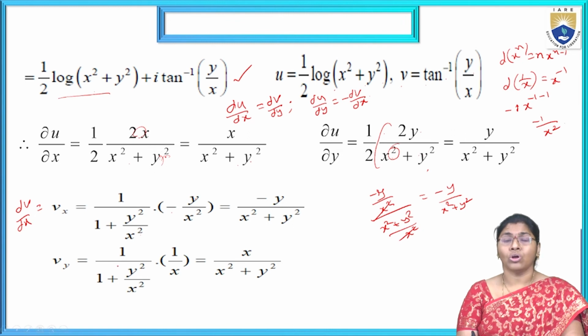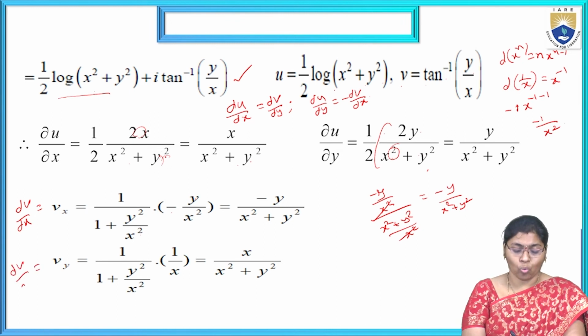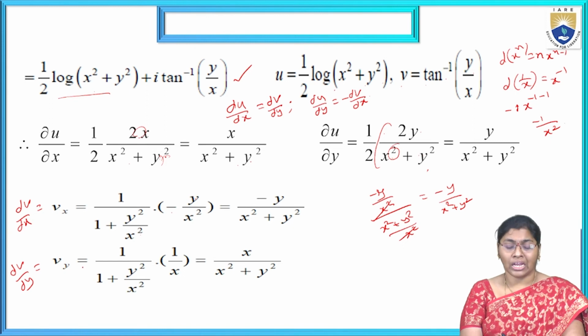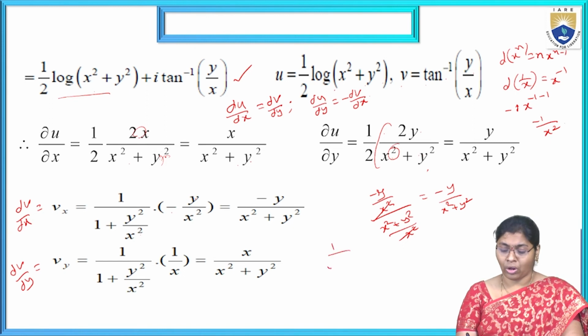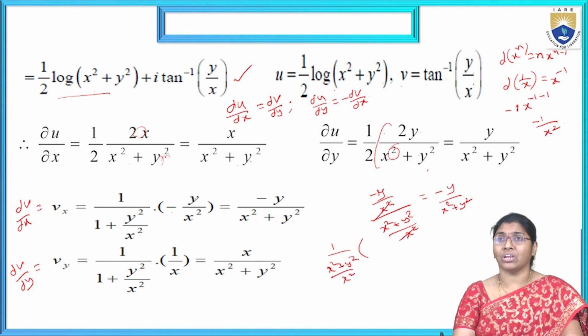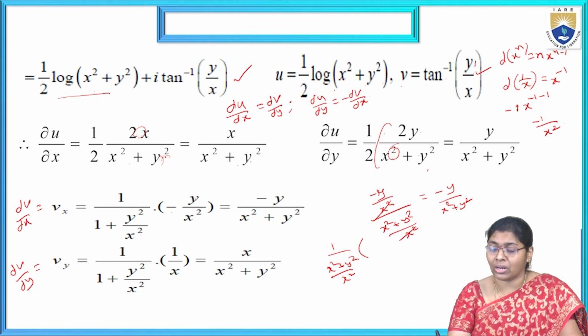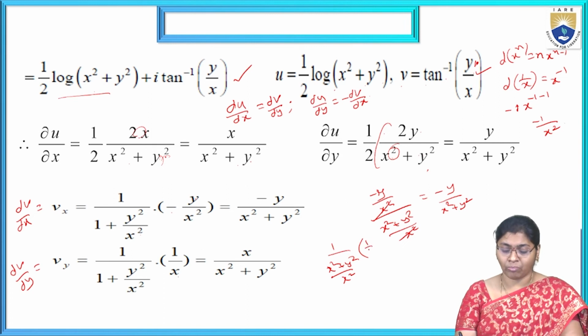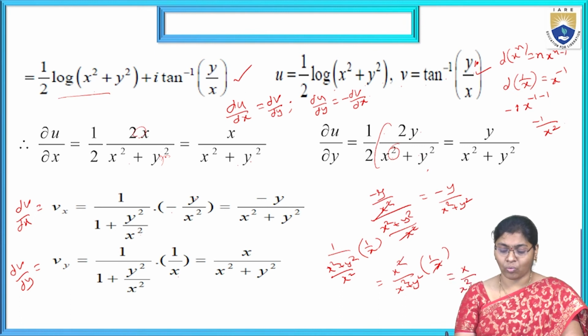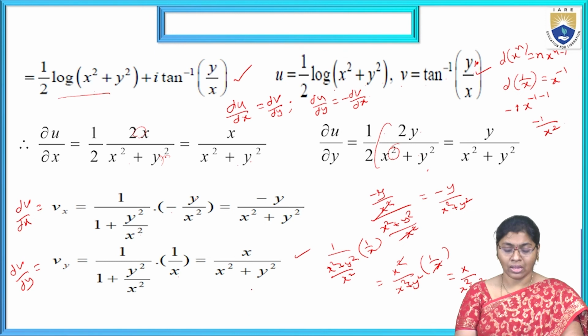Now similarly this is dou v by dou y, that is nothing but vy. It equals 1 by x square plus y square by x square, taking the LCM, into the derivative of y by x with respect to y. The derivative of y is 1 and the remaining part is 1 by x. Then the total is x square by x square plus y square into 1 by x. X square and x get cancelled. Remaining is x by x square plus y square. That is vy.